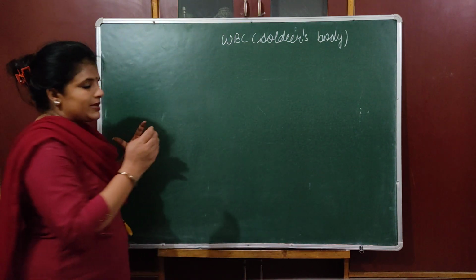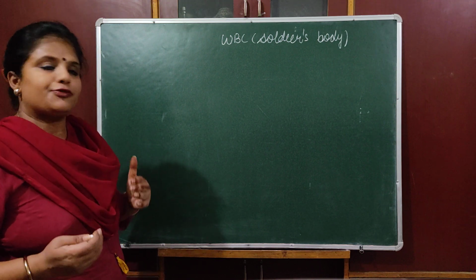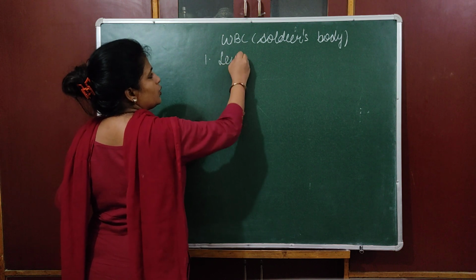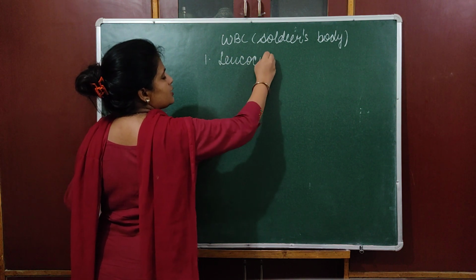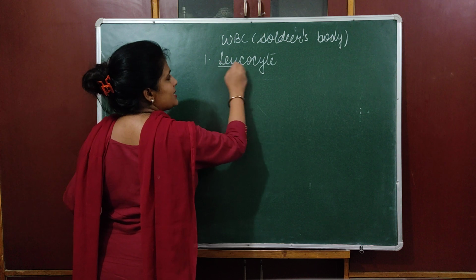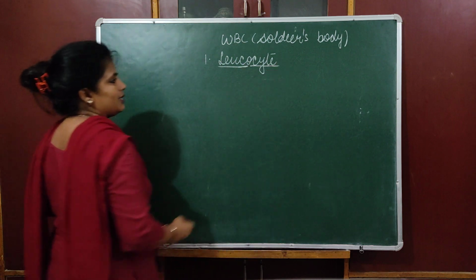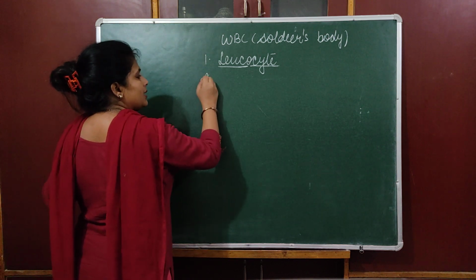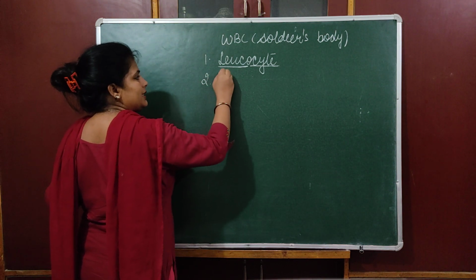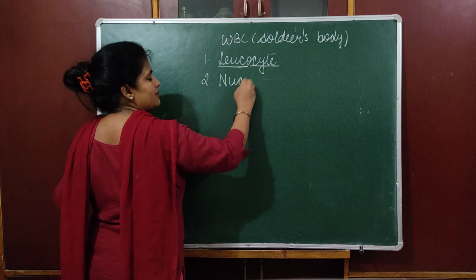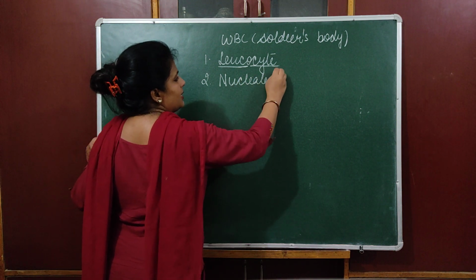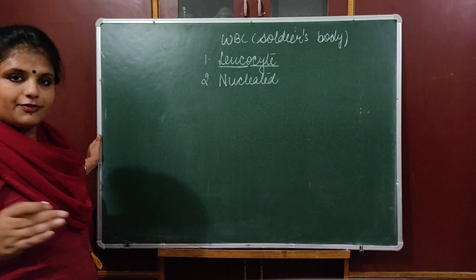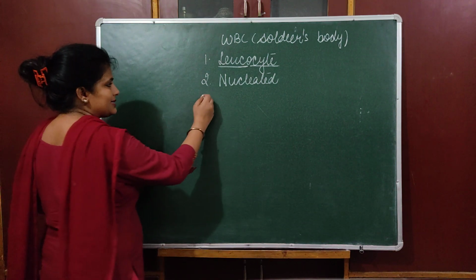Now, first understand the basic properties and key factors of WBC. The scientific name of WBC is leukocyte. Why is it called leukocyte? Leuko means colorless, cyte means cell. Because these are colorless cells, they are known as leukocytes. Now, in comparison to RBC, they are nucleated, meaning they have a nucleus. And we will discuss in detail how they are classified on the basis of the number of nuclei.